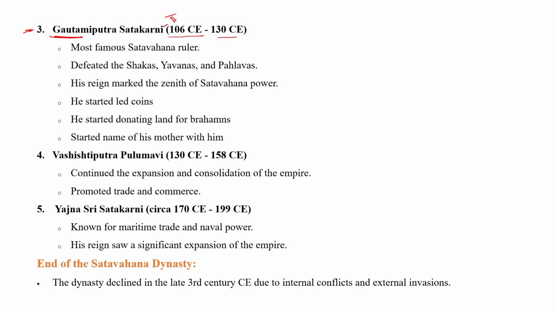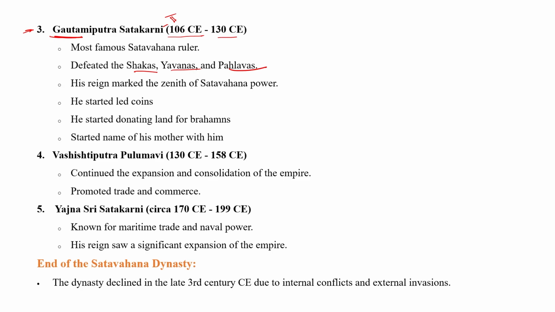The ruling time of Gautami Putra Satkarni was 106 AD to 130 AD. He was the most favored Satavahana ruler. He defeated Shakas, Yavanas, and Pallavas. The Shakas, Yavanas, and Pallavas attacked Gautami Putra Satkarni during 106 to 130 AD, and he defeated all the tribes. His reign marked the zenith of Satavahana power.